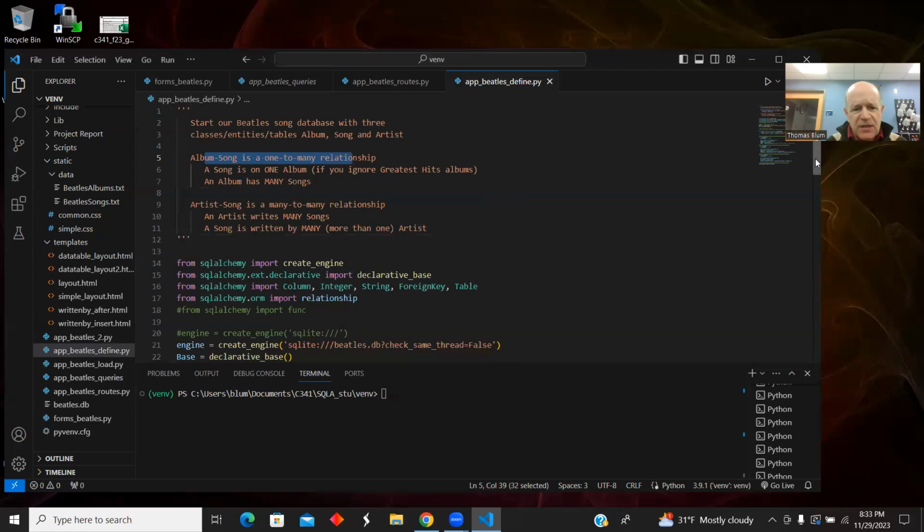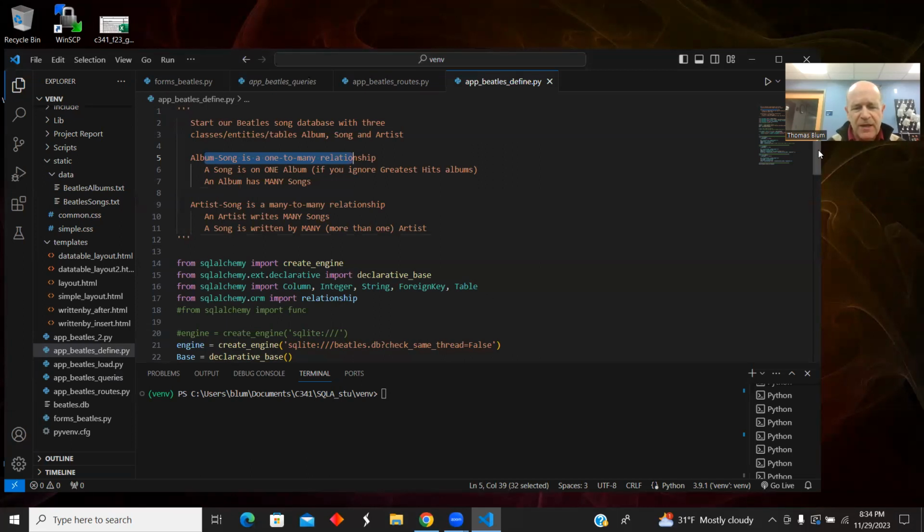Okay, so we've seen this before, and I've done inserts in a painter's painting example, which has a one-to-many relationship. And so I showed how to add an artist, which just had the primary key and the data. And then I showed how to add a painting, which had a foreign key of the painter.